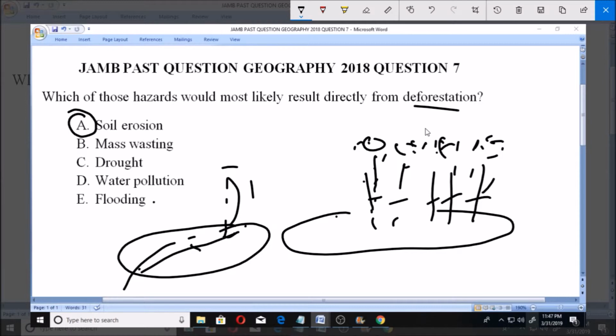You understand? But the most direct effect of deforestation is erosion, because when you cut down all these trees, you have empty space, so that when there is rain or anything that can move soil, then soil can easily be eroded. So that makes option A the right answer to this. Thank you.